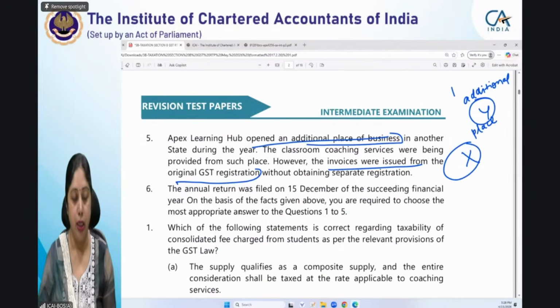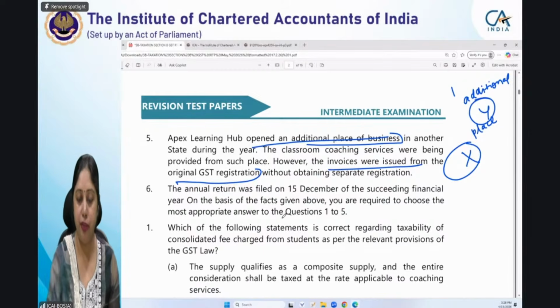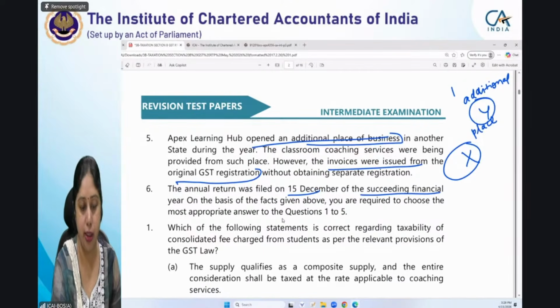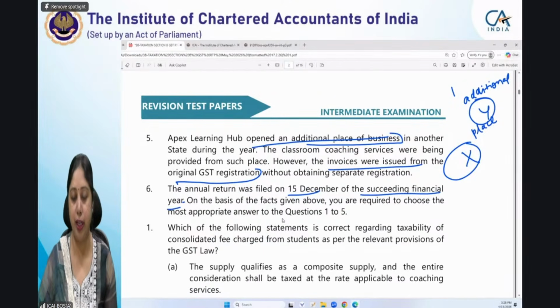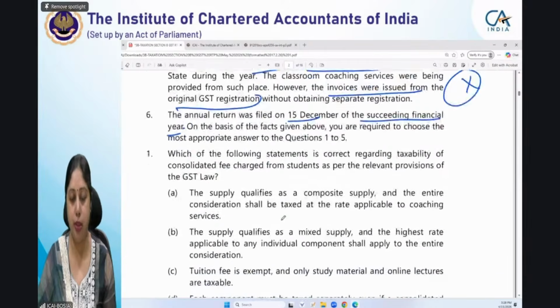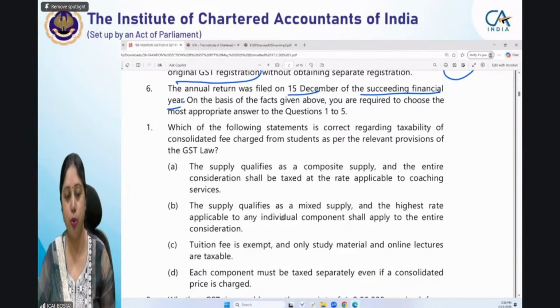Okay. Then annual return was filed on 15th December of the succeeding financial year. On the basis of the facts given above, you are required to answer question number 1 to 5. Now we'll quickly go through the questions one by one, and instead of going through all the questions at one stretch, we'll see first question 1 and we'll see the relevant information and the correct answer.